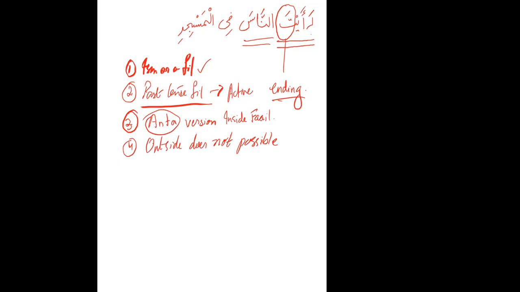Yes. Alhamdulillah. Now, because it is anta version, we are not looking for an ism in rafa and after. So then we go and see the next word.